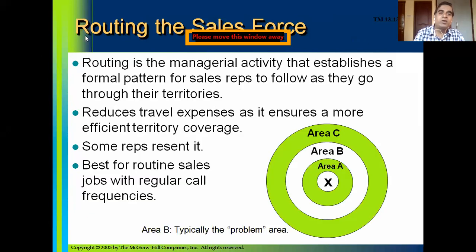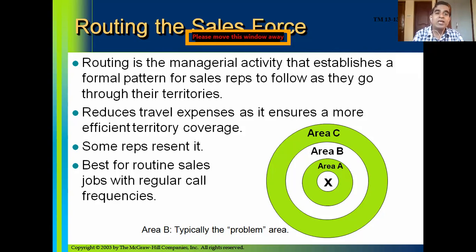One more point which we are going to consider is routing the sales force. Routing is nothing but a pattern in which the sales rep will travel and meet the present and potential customers in a territory. A route is necessary so that the travel is optimized, travel expenses are reduced, and the time of the sales rep is used to the optimal extent. Sharing the example of PepsiCo India, territories are smaller in size, and they generally call them routes. Each sales rep is assigned to a route.